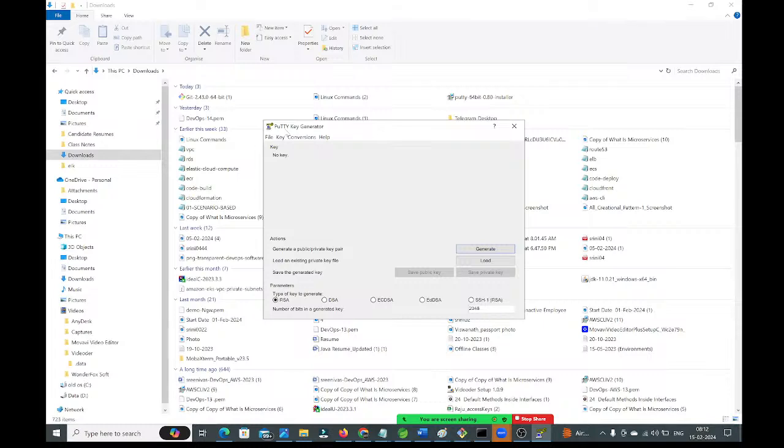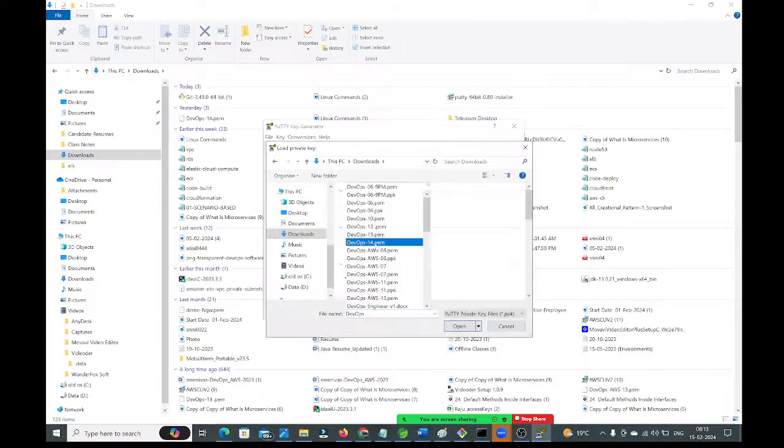In the downloads folder, that PEM file is available. Which name have we given, guys? DevOps 14. See, DevOps 14 PEM we have given. Select this one. Okay, open. See, guys, okay, successfully imported.